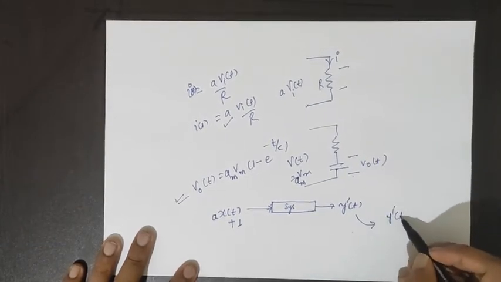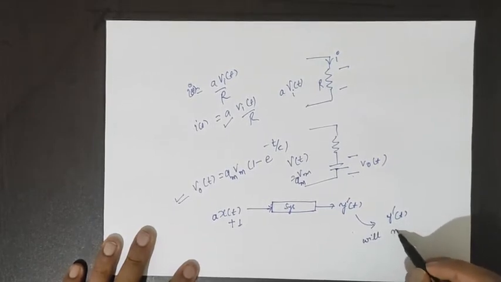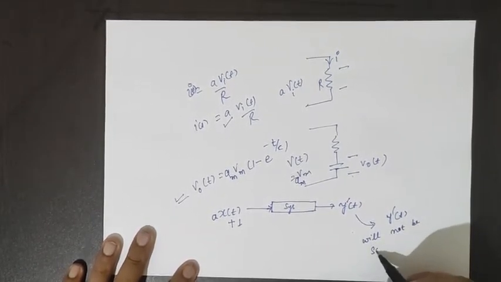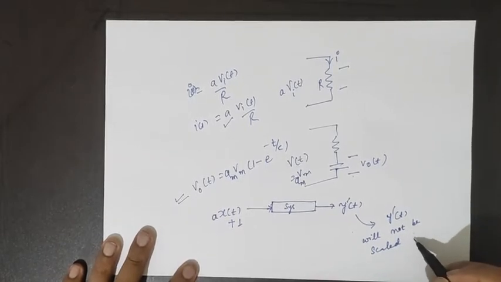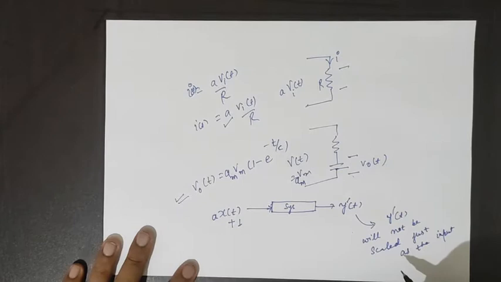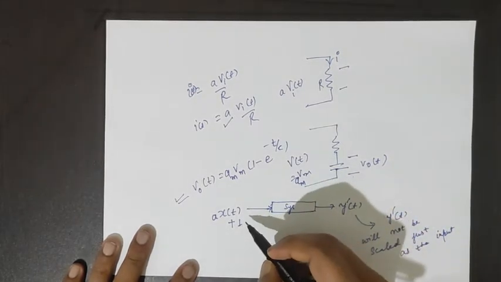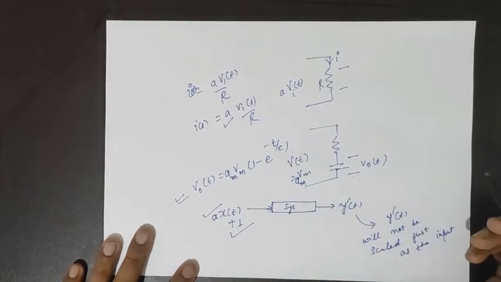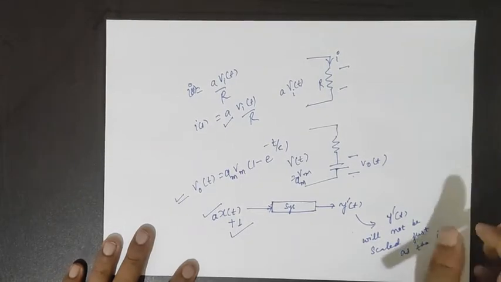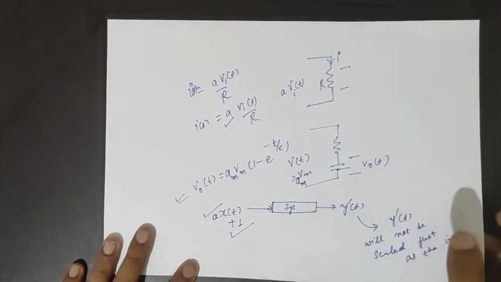The y dash(t) will not be scaled just as the input. So for a homogeneous system, the input must not be added to a constant. So this was a brief idea about homogeneous system.